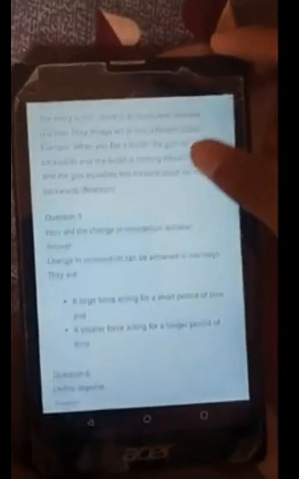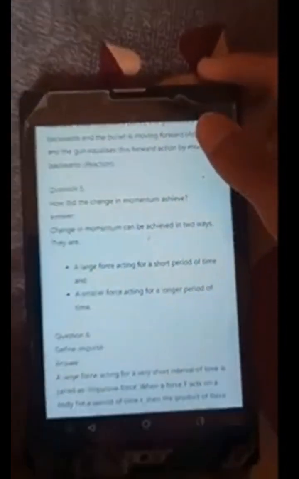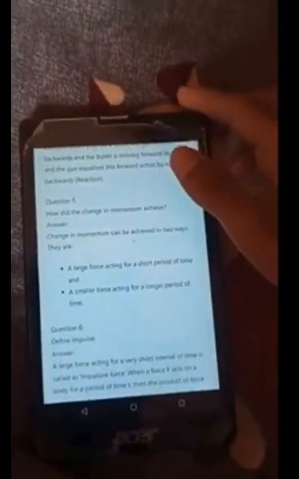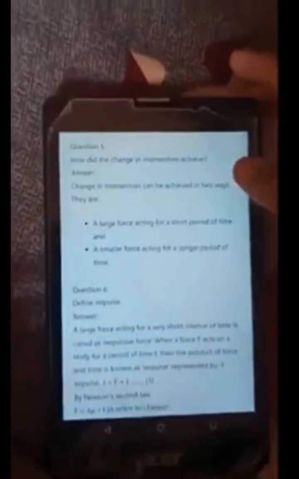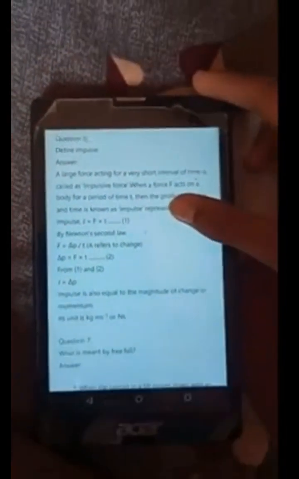How is the change in momentum achieved? Change in momentum can be achieved in two ways. They are a large force acting for a short period of time, and a smaller force acting for a longer period of time. Define impulse. A large force acting for a very short interval of time is called an impulsive force.